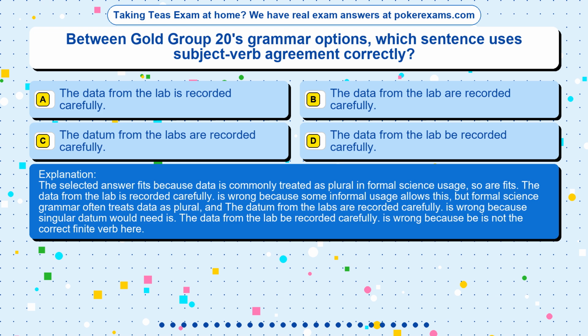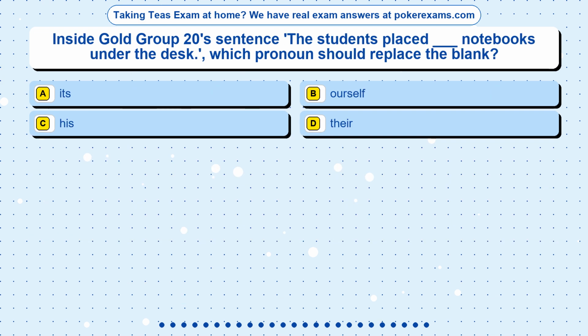Question 22. Inside Gold Group 20's sentence, the students placed blank notebooks under the desk. Which pronoun should replace the blank? Option A, its. Option B, herself. Option C, his. Option D, their.